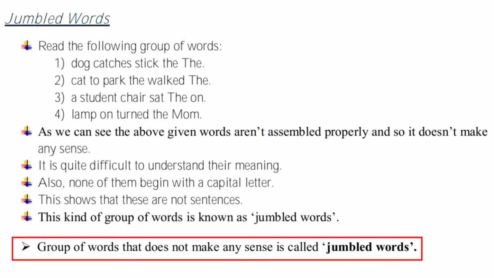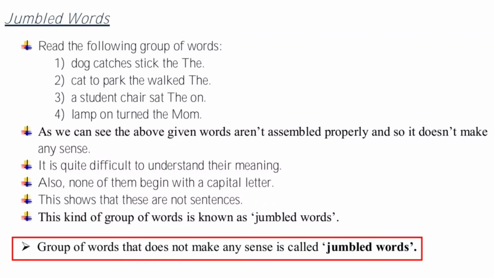Look at the next one. Cat to park the walked the. So how will I assemble it to form a sentence? I will write: The cat walked to the park. Cat to park the walked the is jumbled words. Which is the sentence? The cat walked to the park.